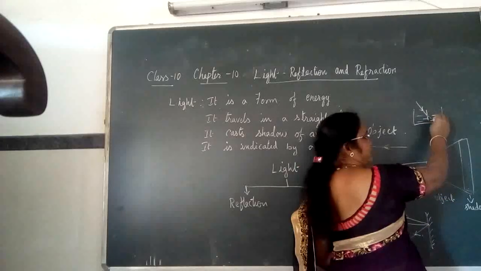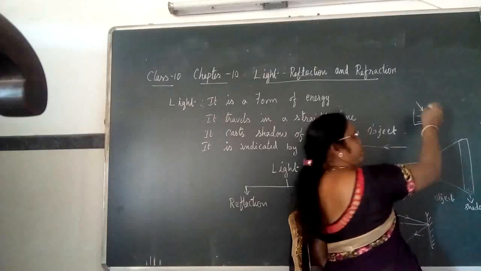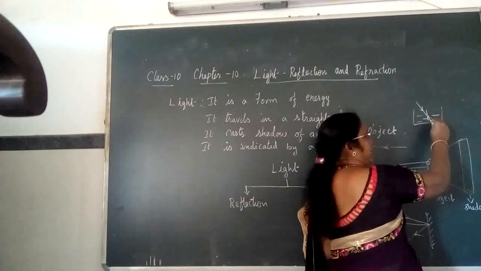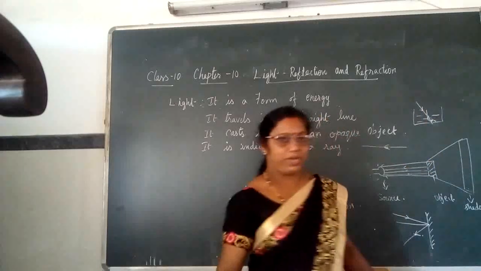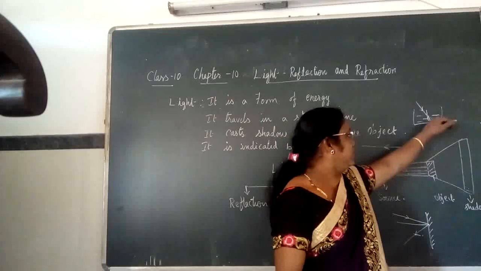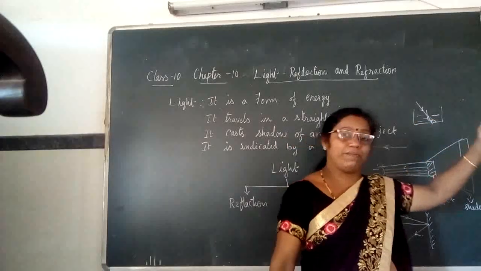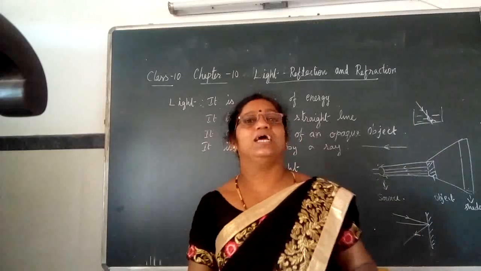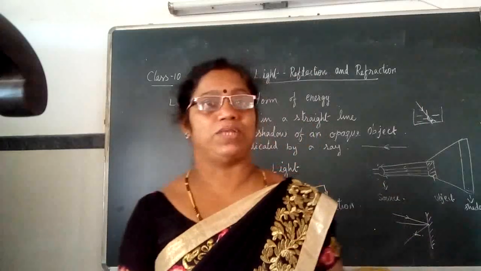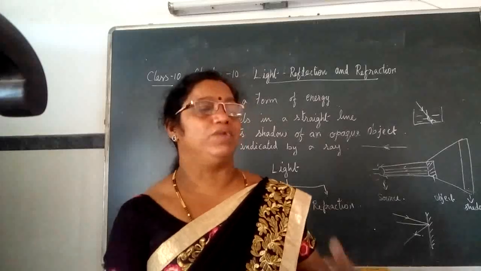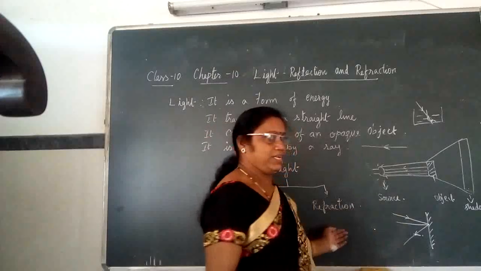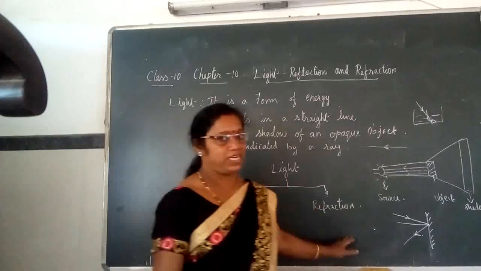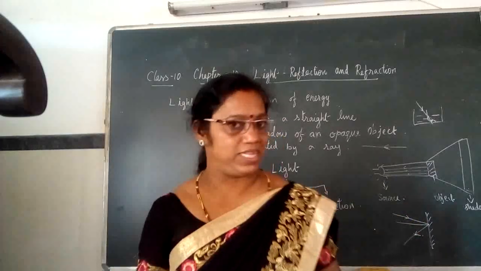Actually it has to travel straight, but since the mediums are different, it bends a little and reaches the water either closer or away. It depends upon the medium. So bending of the light rays at the surface of separation of the two mediums, we call refraction. So we are going to study reflection and refraction, the two main topics in this lesson.